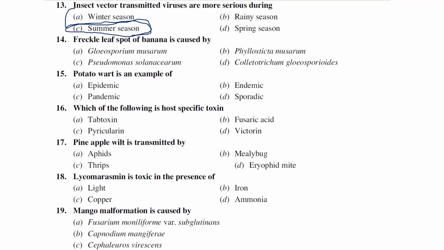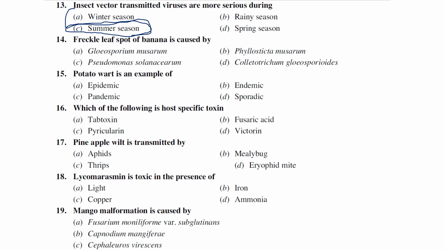Not exactly April, May, or mid of June, because at the summer time mostly there will be no crops. We can say half seasons, with only a couple of short duration crops, like short duration pulses such as green gram. Even though one or two crops are grown, or if you see plantations or fruit crops, we can see more viral disease, because insect population and insect activity is more, especially in summer season.